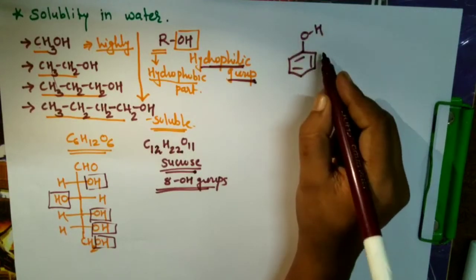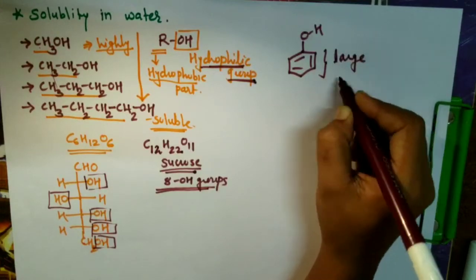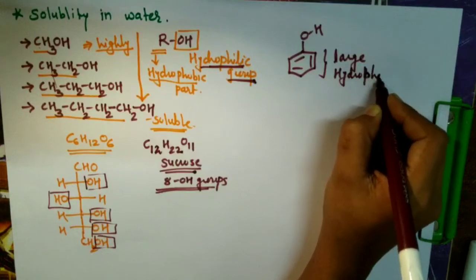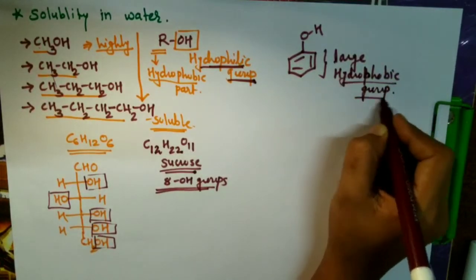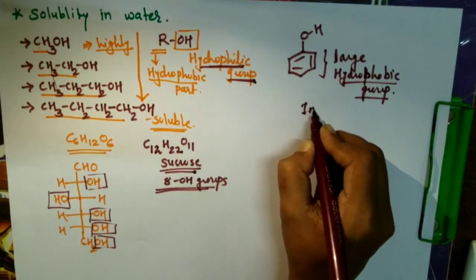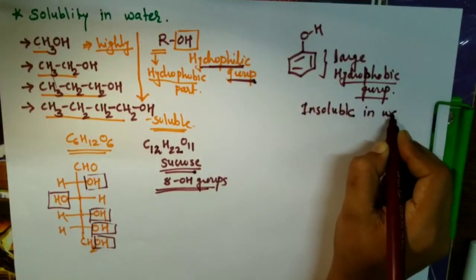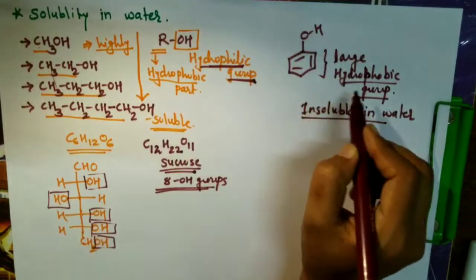OH is the hydrophilic group, but this is a large hydrophobic group. So phenol is insoluble in water because of the large hydrophobic group.